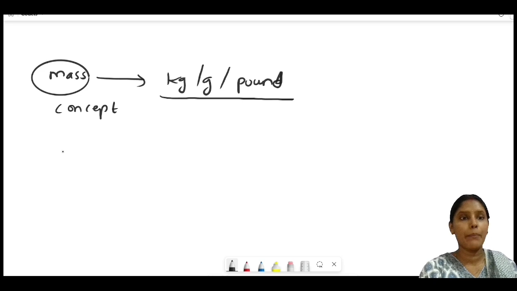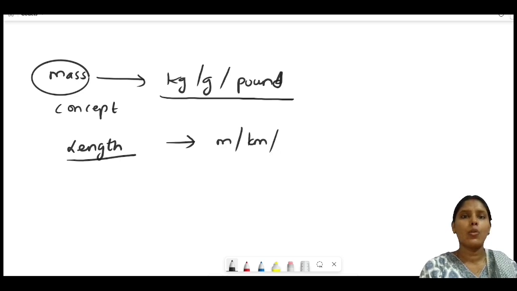Like for example, say length. This length is actually a concept, but through a measuring instrument we get the output value, and we are actually dealing with the output value only, that is in terms of meter, kilometer. So we have so many of this type.